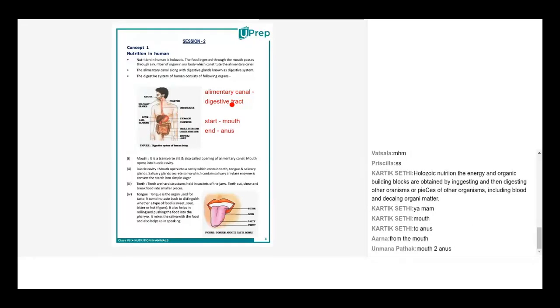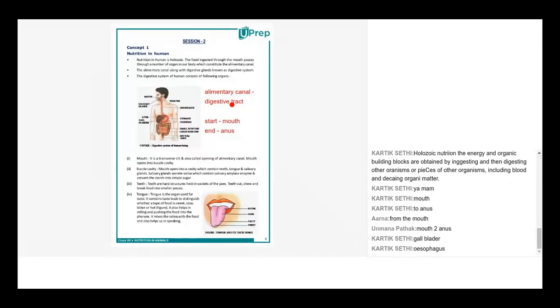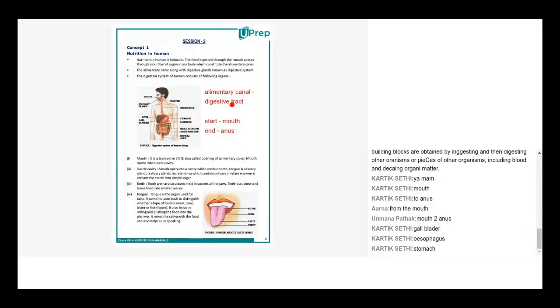In between, what organs do we have in the digestive tract, Priscilla? Mouth, pharynx, esophagus. No, not pharynx. You're mixing it up with the respiratory system. Mouth, esophagus, stomach. Correct.